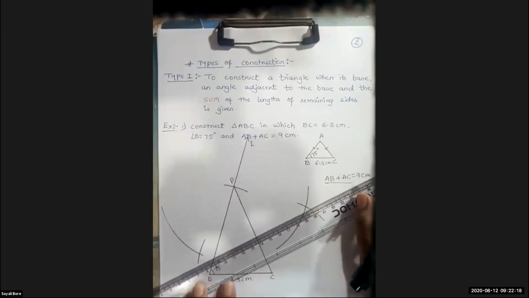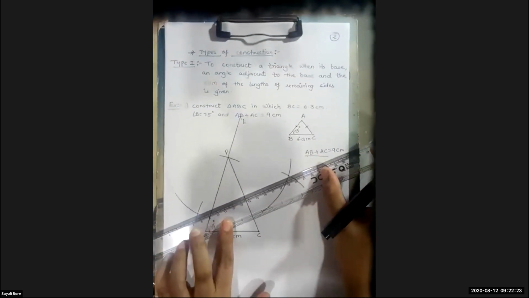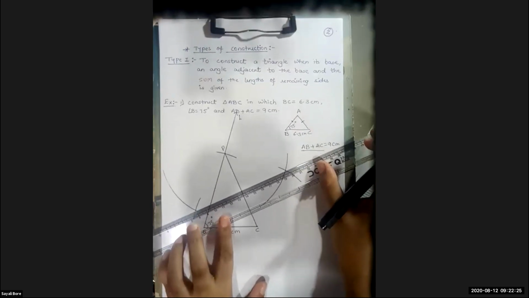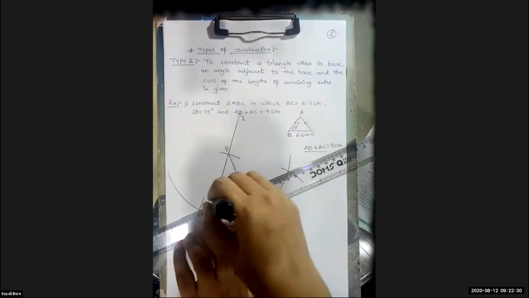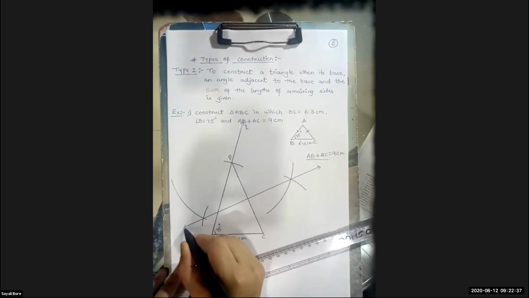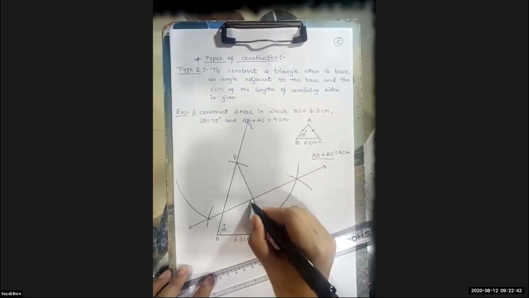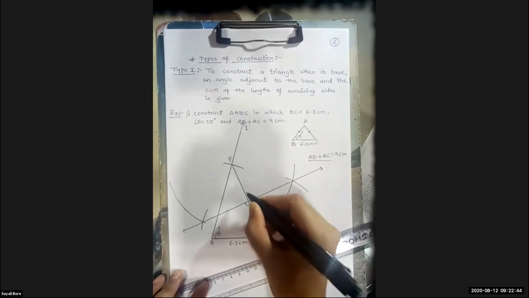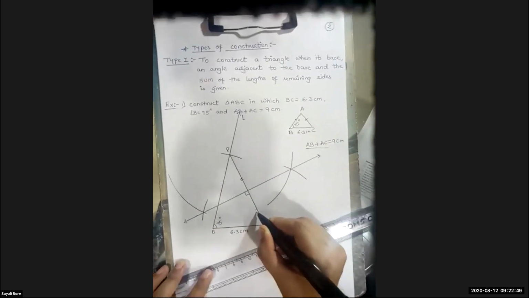So what I'll do, I will take the scale and I will join this. Okay, don't be in a hurry, students. Here I have drawn the line, so I will put an arrow. Now this is a perpendicular bisector, so it will be 90 degree and this particular will be equal.